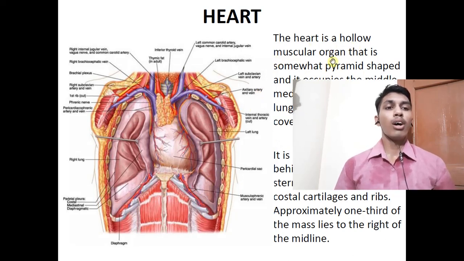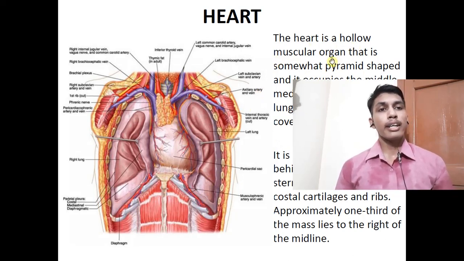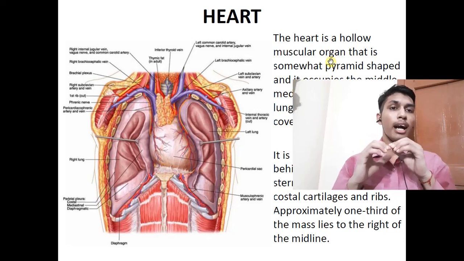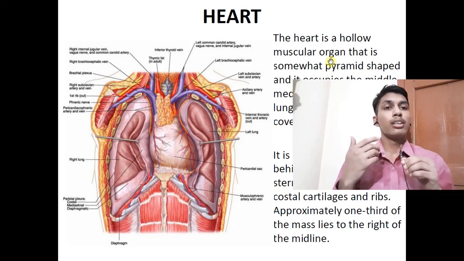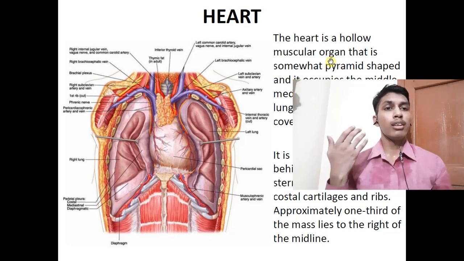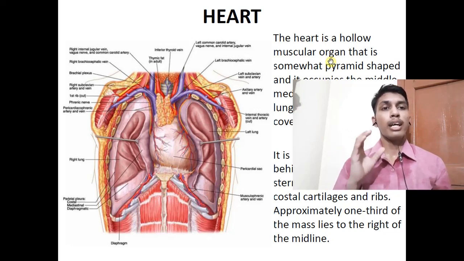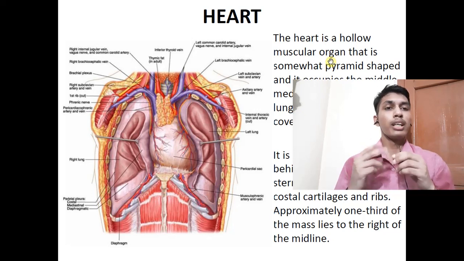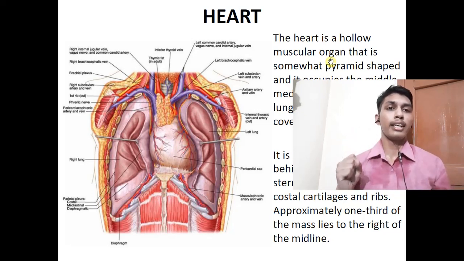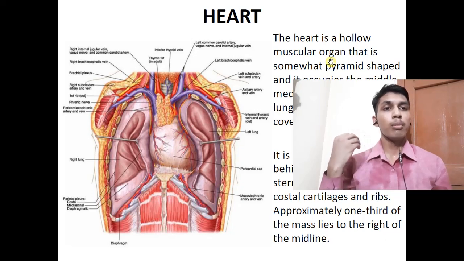The heart is a hollow muscular organ. In cardiac physiology we have studied the cardiac muscle. Cardiac muscle is striated and involuntary, which means it is structurally skeletal and functionally smooth. And in further videos on the heart we will study the SA node, AV node, and bundle of His. These are the major pulse generating centers of the heart, from where the pulse is generated.